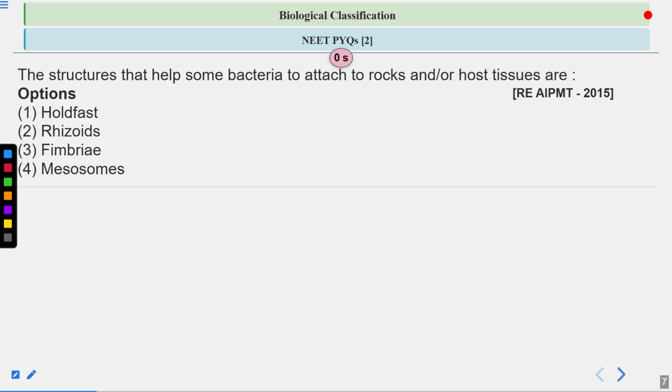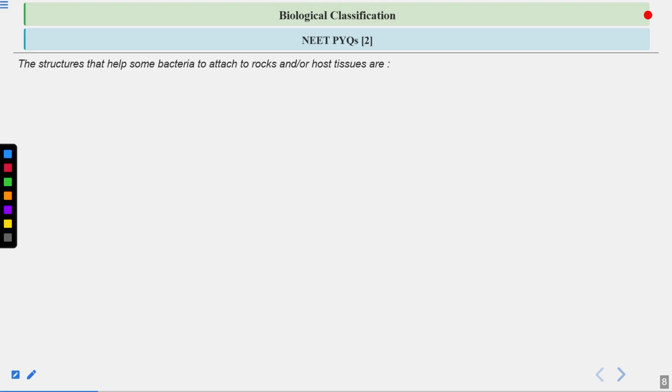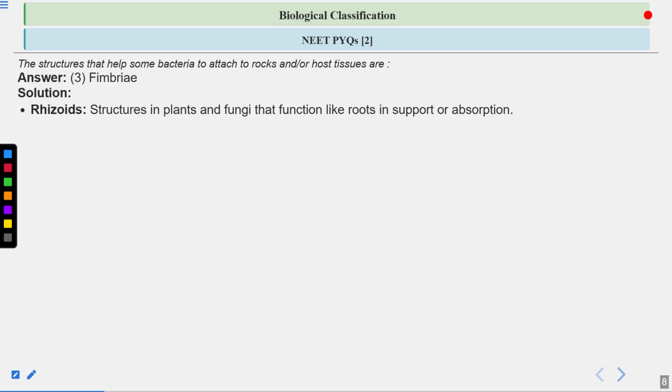Let's have a look at the answer. The answer is option number 3, fimbriae, not option number 2 or 1 or 4. Let's have a look at the explanation. So rhizoids, which was option number 2. What are rhizoids?